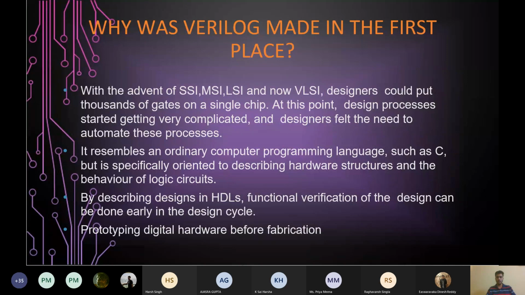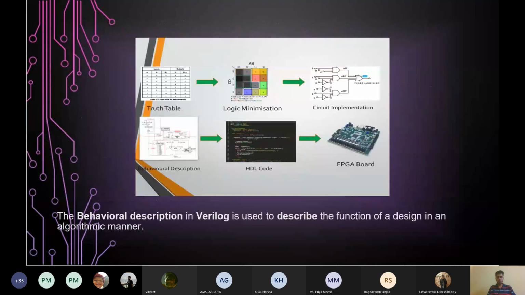And if we have the HDL code of our design, we can functionally verify it at a very early stage, at the prototyping stage, before fabrication. So before wasting all our time and money on fabrication, and then coming to know that there was some bug or it's not performing the way we wanted, we can eliminate this issue by using HDL, simulating it on the software, and getting the error before fabricating it. So this is why we needed Verilog.